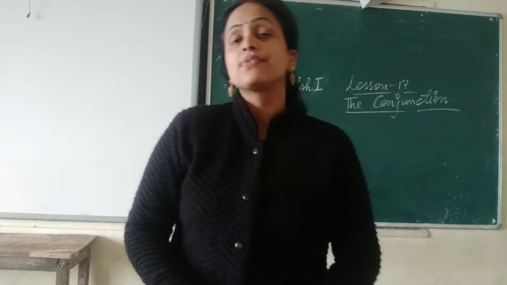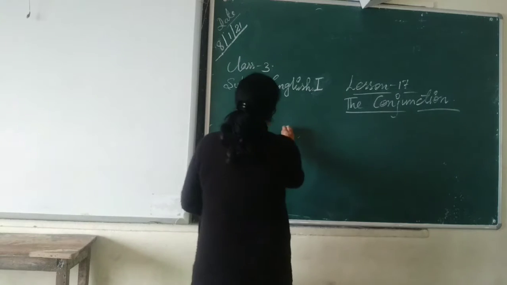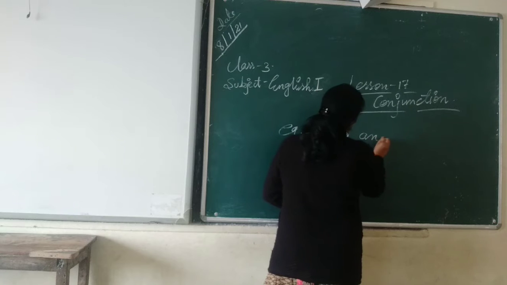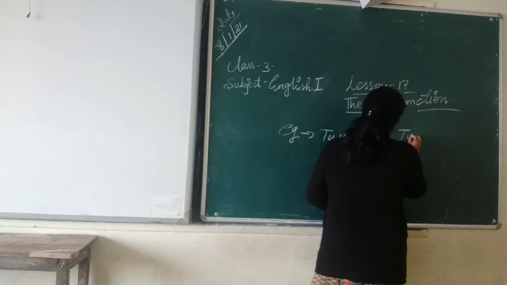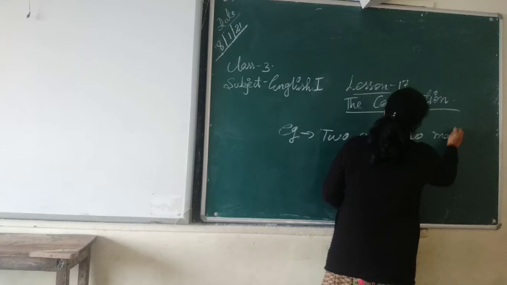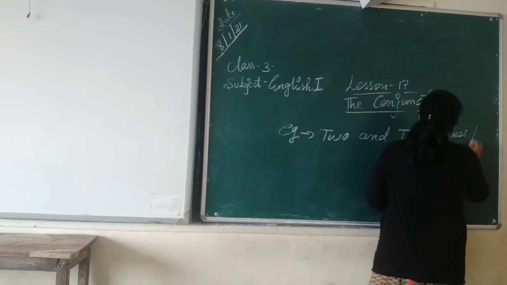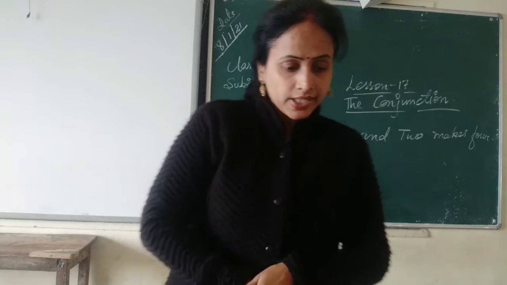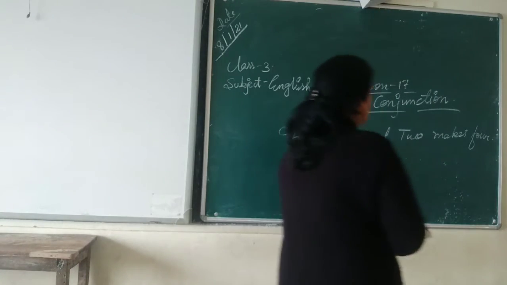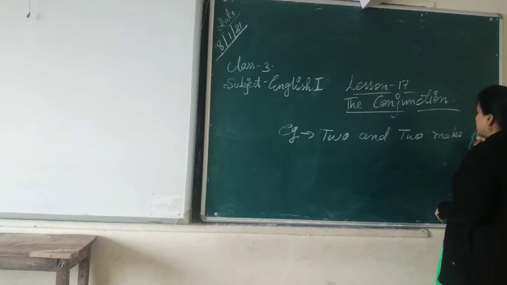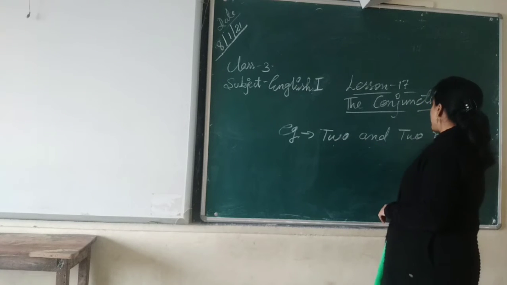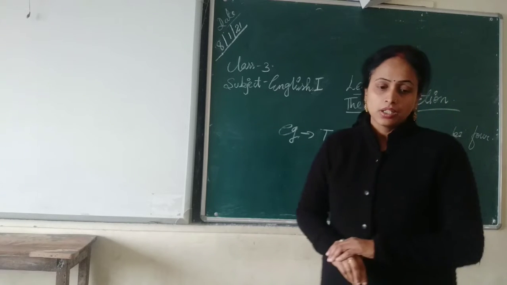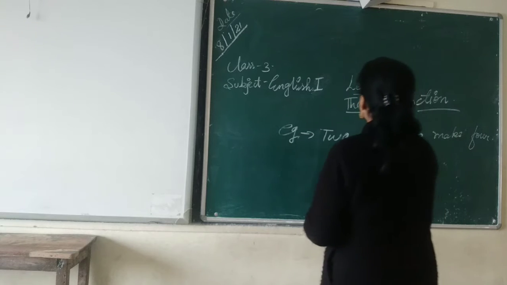2 and 2 makes 4. This is an example. This is a sentence, no? 2 and 2 makes 4. So here, this 2 and 2, one word is joined to another word.